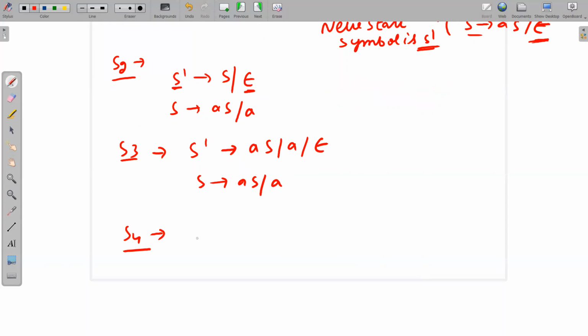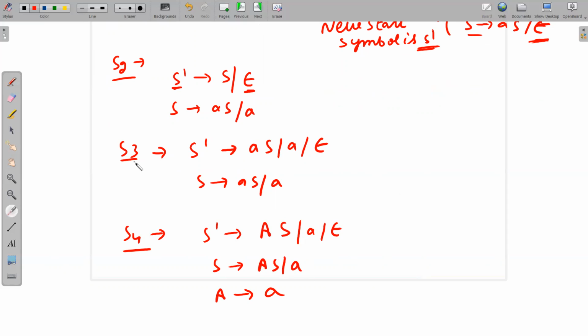Step number 4: reductions. What exactly do we want? We want exactly two non-terminals or a single terminal. So let me write here: S dash implies AS or a or null, S implies capital AS or a. And this capital A will go to small a. That's it, so we have done the reductions also.